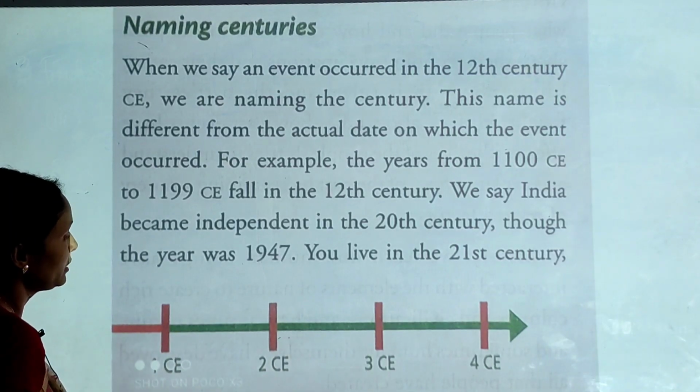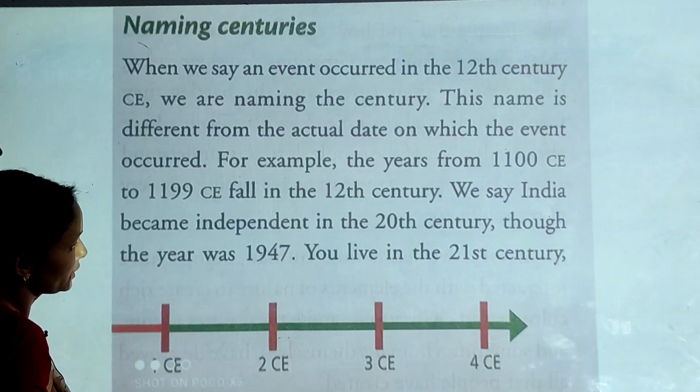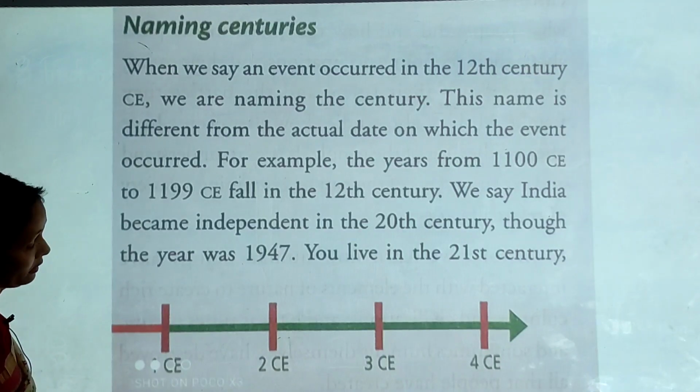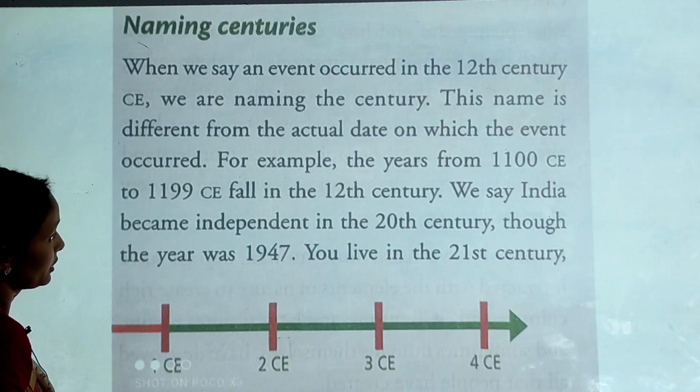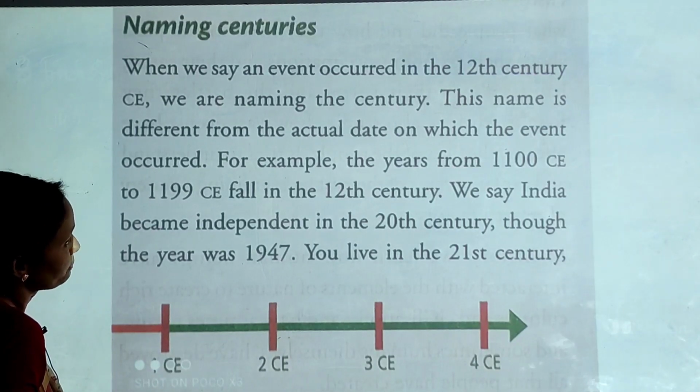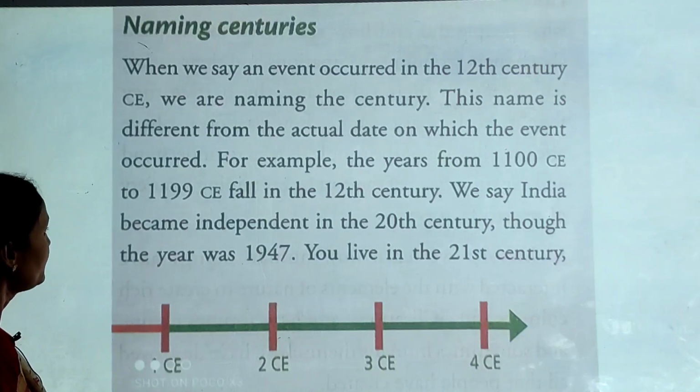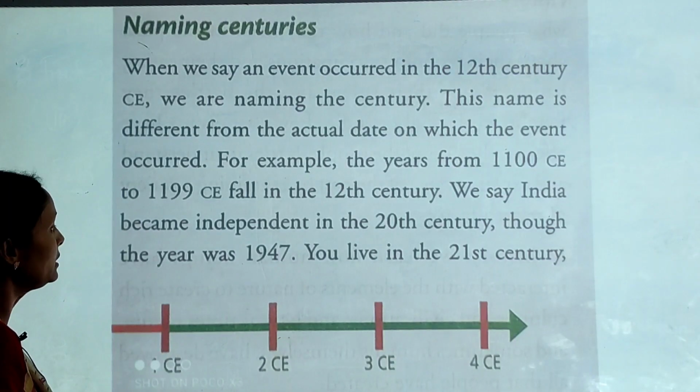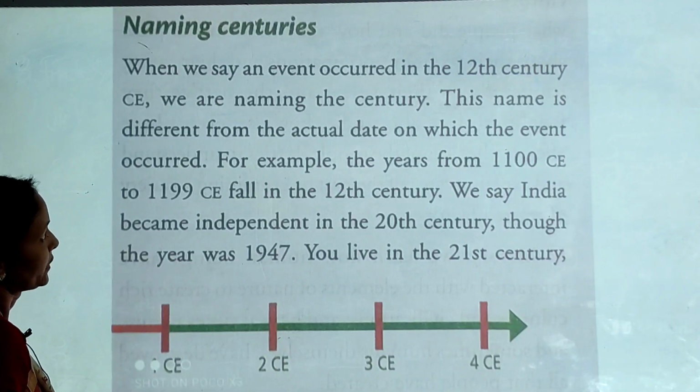If any event occurred in the 19th century, like another important historic event, the Sepoy Mutiny, I think you know, that is 1857. So that event occurred in the 19th century.